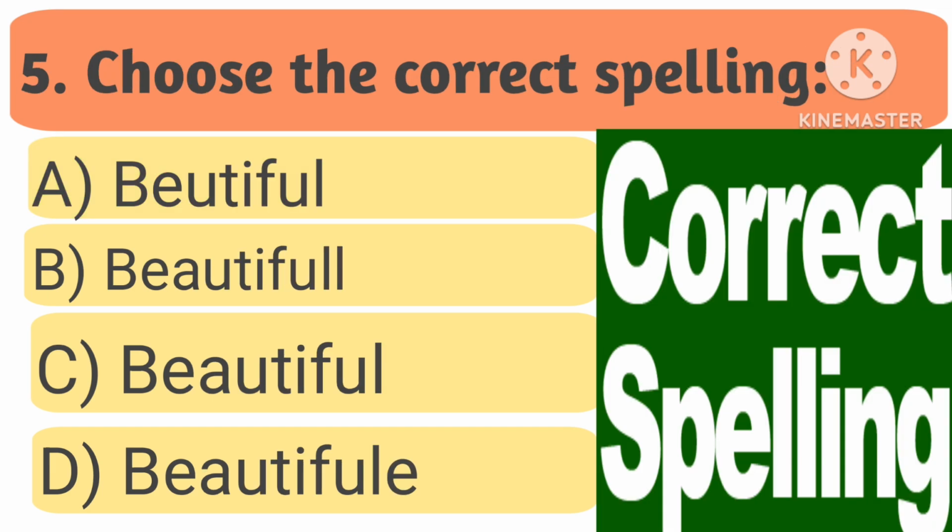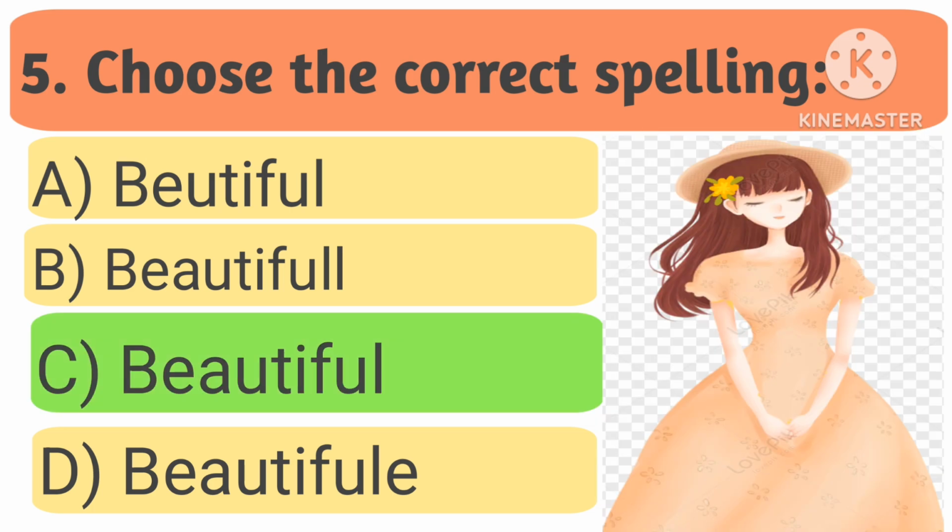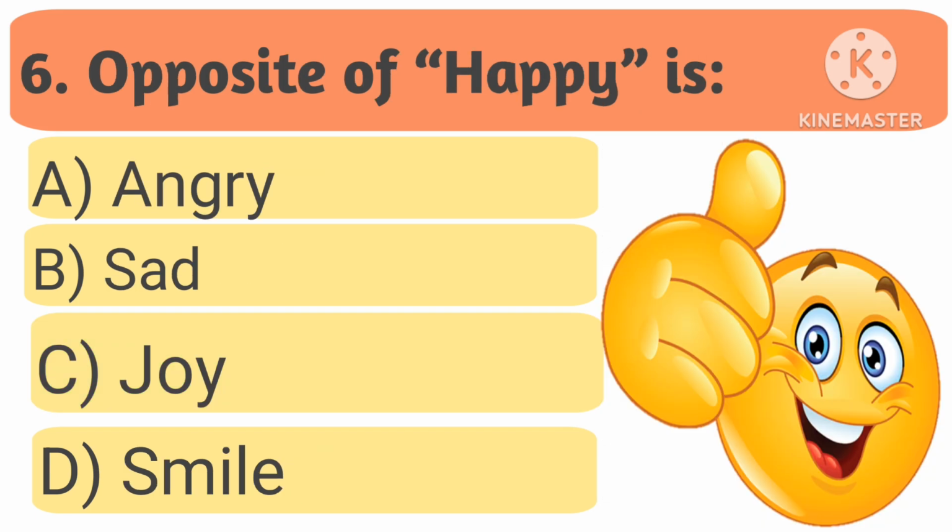Question 5. Choose the correct spelling. A. Beautiful. B. Beautiful. C. Beautiful. D. Beautiful. Time starts now. 1, 2, 3, 4, 5, 6. Stop. The correct answer is C. Beautiful.